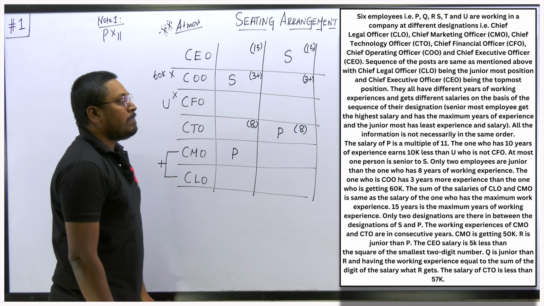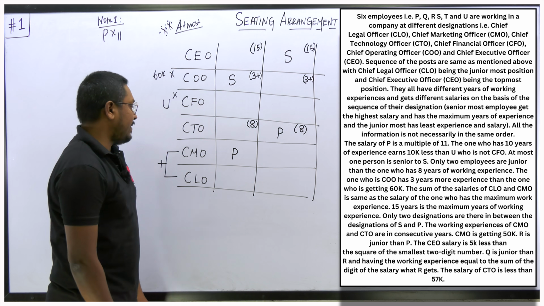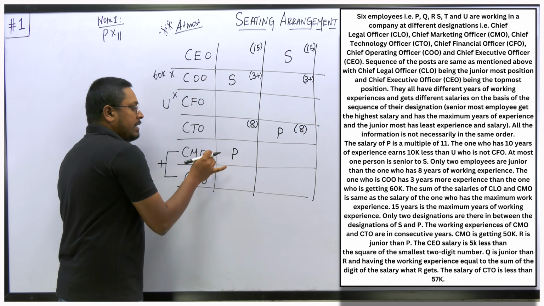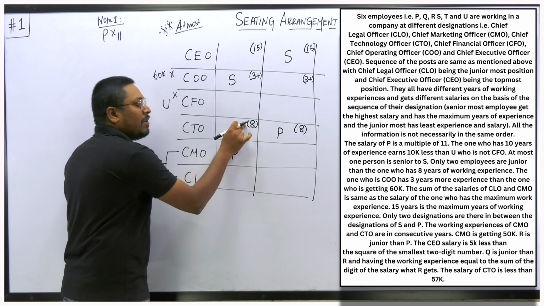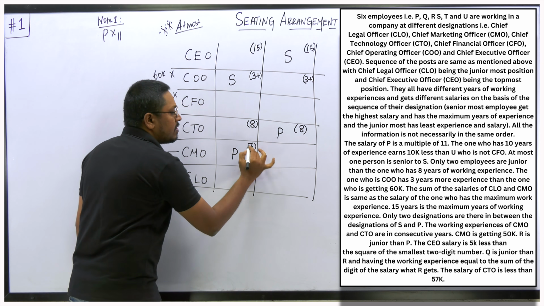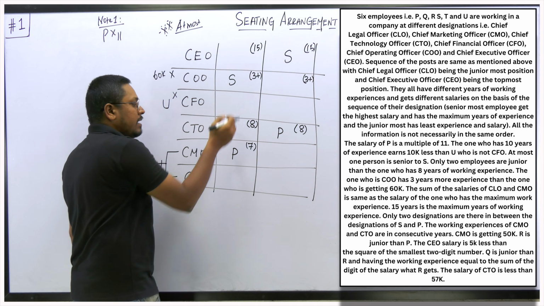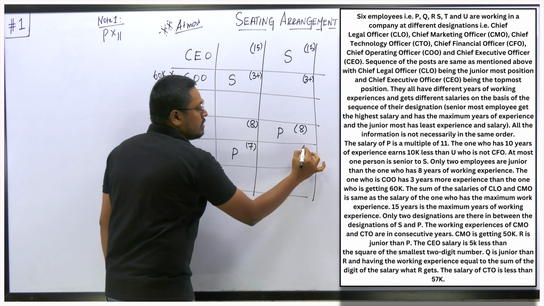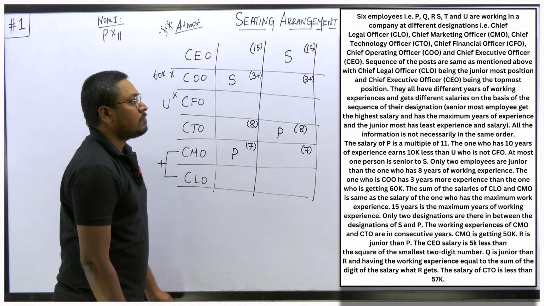The working experience of CMO and the CTO are in consecutive years. So CTO and CMO are consecutive years. We already know that the person CTO has 8 years of experience. So now the CMO will be 7 years. Why? Because these are the least years of experience and highest years of experience, right? So definitely consecutive years. So these two will be 7 and 8 years of experience, right?